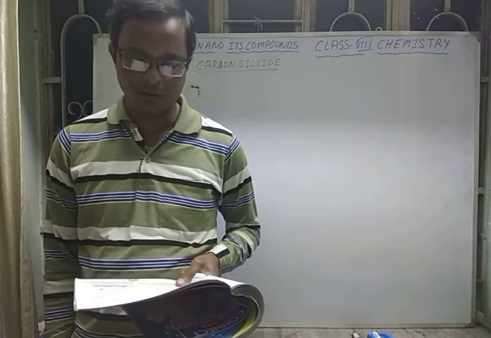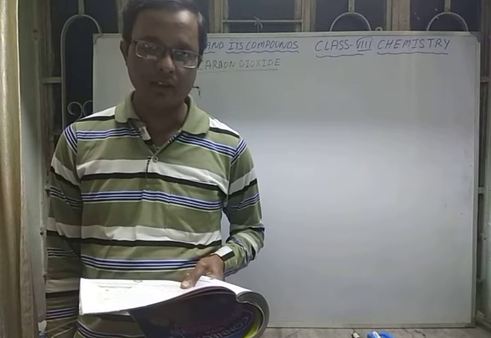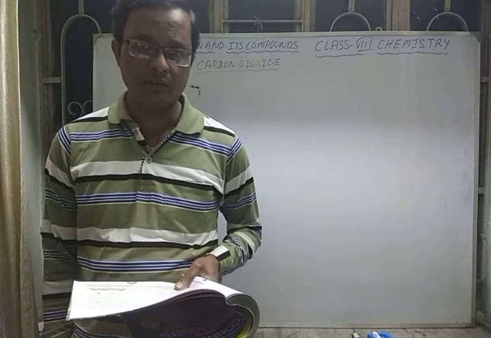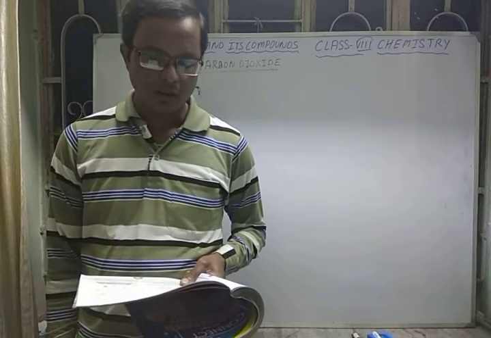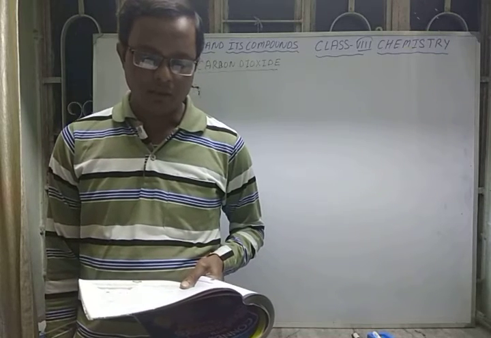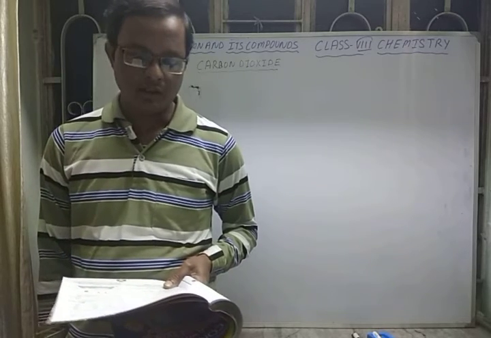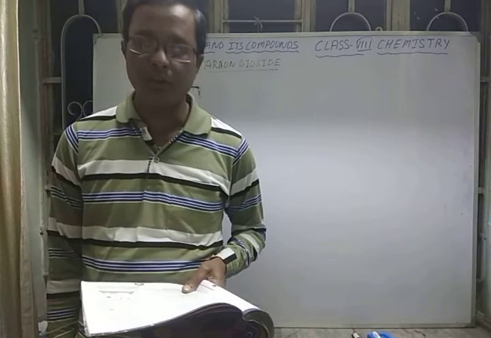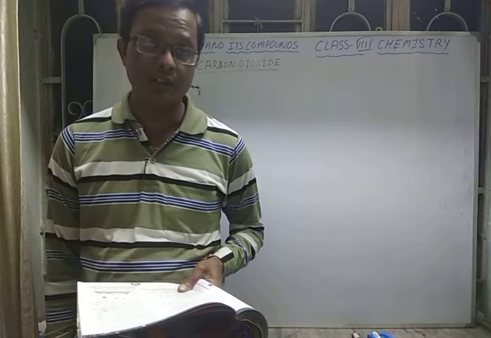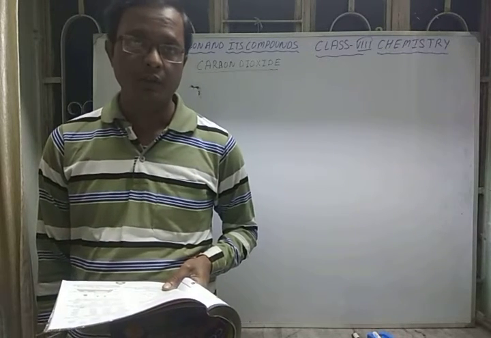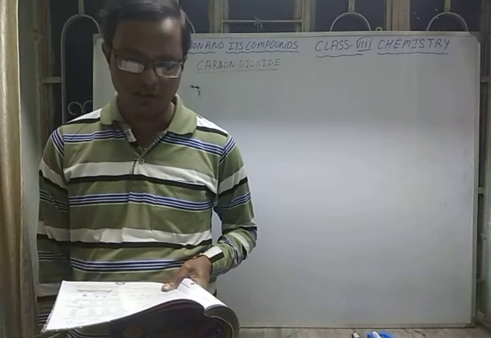So you already know these things. You have already studied carbon dioxide in the atmosphere last year in class 7, in air and atmosphere. Now we will see carbon dioxide in more detail. First of all, we will see the preparation of carbon dioxide. As I have told you, carbon dioxide is produced by burning of fuels which contain carbon and hydrogen, that is, hydrocarbon fuels.